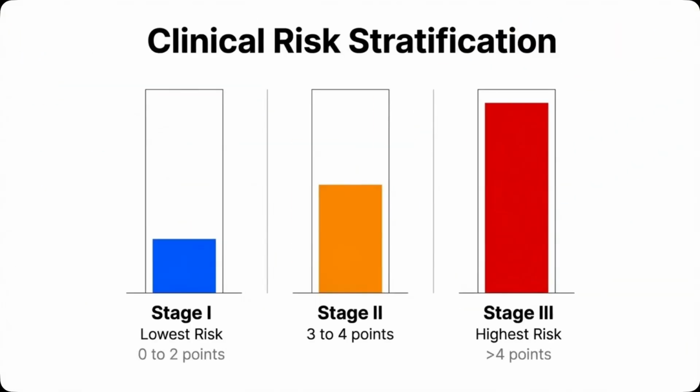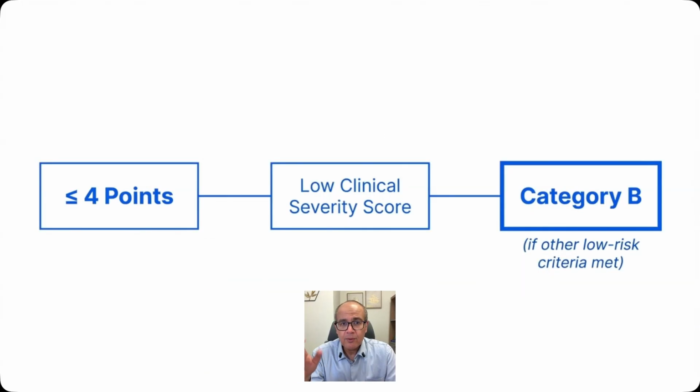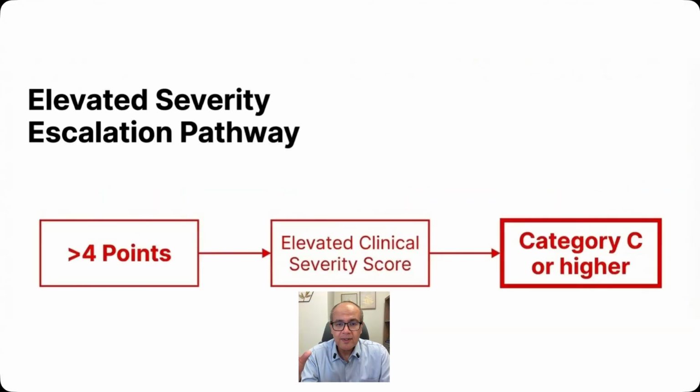For those patients who score more than 4, that's the highest risk. A score of 2 or less is the lowest risk, and in between is moderate risk. Patients with a score less than 4 will go into the benign category, category B, whereas patients who score more than 4, they will go into the serious or category C.